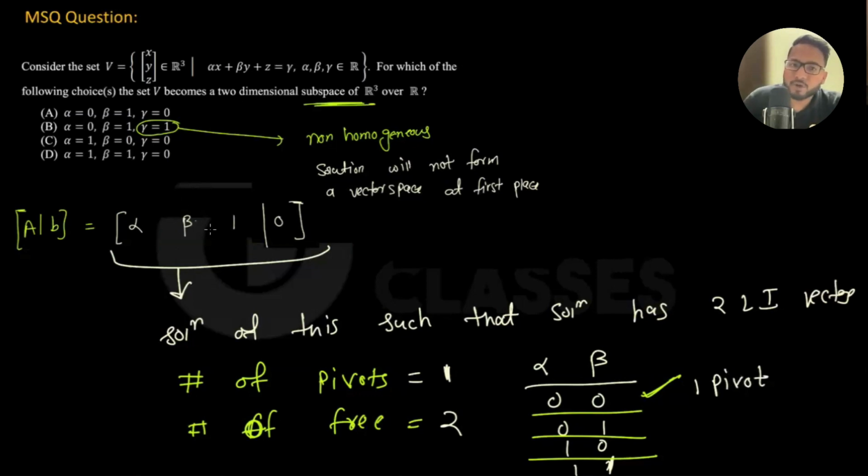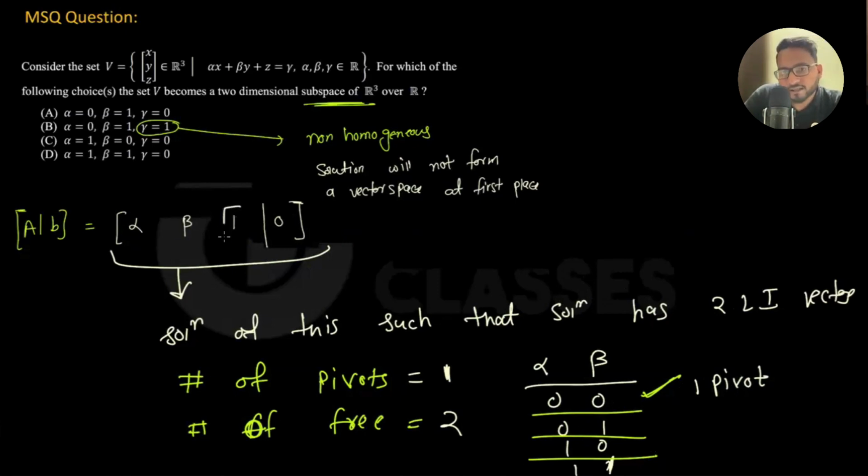Can alpha be zero and beta be one? How many pivots will it be? Actually, you will be getting one pivot. Whatever the value of alpha and beta, you will always get one pivot, isn't it? Does it really depend on the value of alpha and beta? See, how many rows do you have?